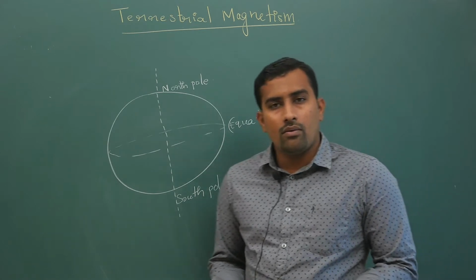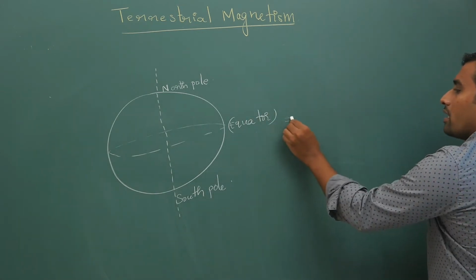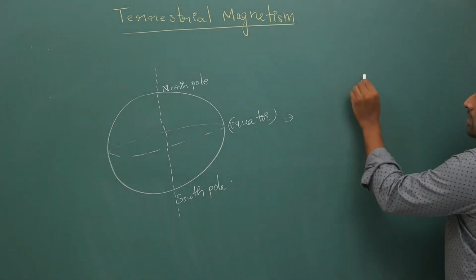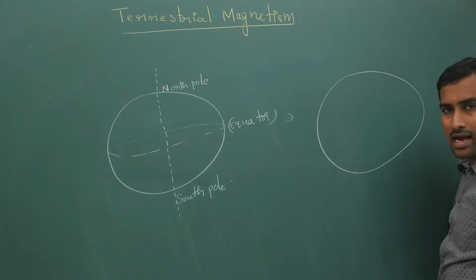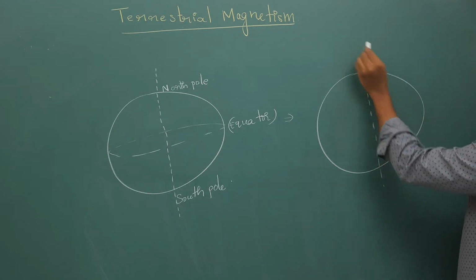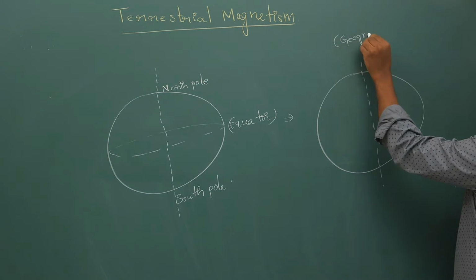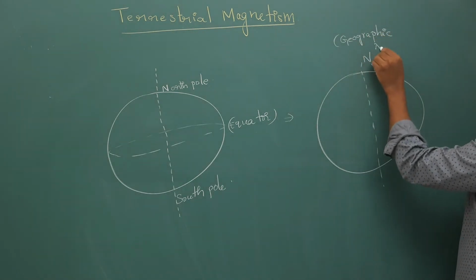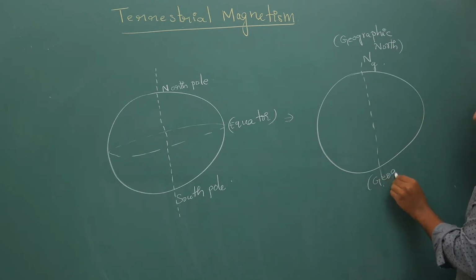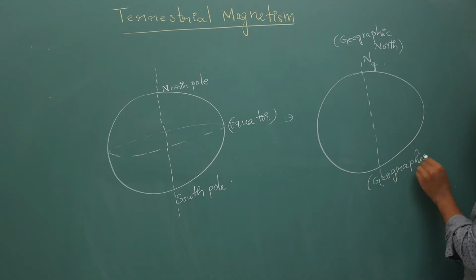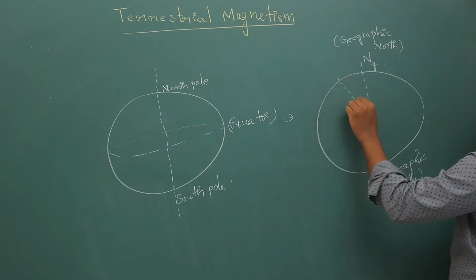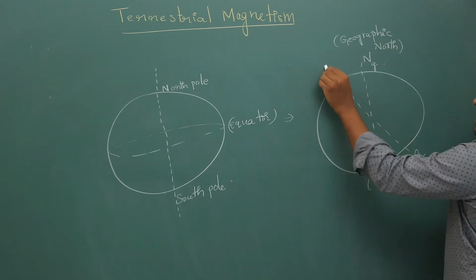To elaborate more, your earth consists of not only a north and south pole, but I will add extra information. You will have NG, which is your geographic north pole, and a geographic south pole. Then apart from this, your earth will also have magnetic north.